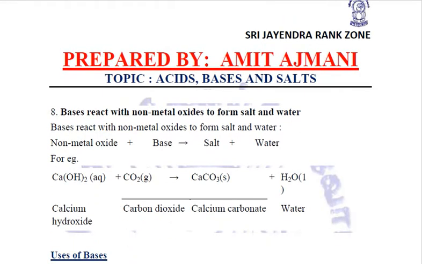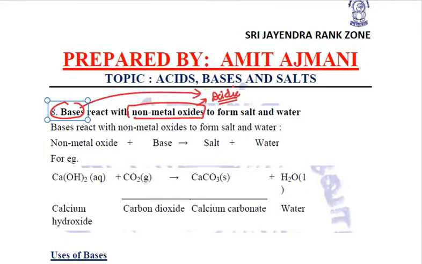Exactly the same process takes place when bases react with non-metal oxides. Now these non-metal oxides are acidic in nature. So ultimately we are reacting the bases again with acids, and the byproduct will be the same, that is salt and water.